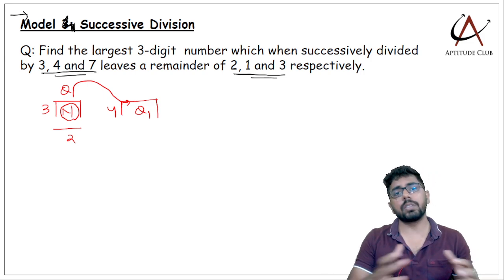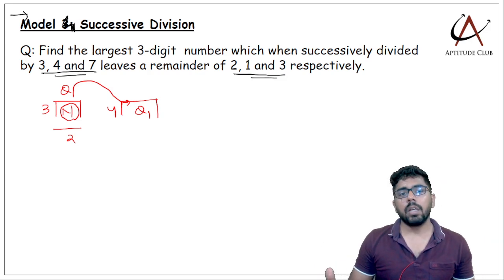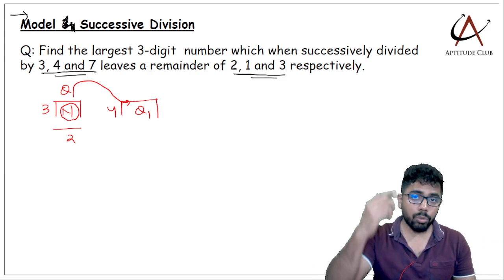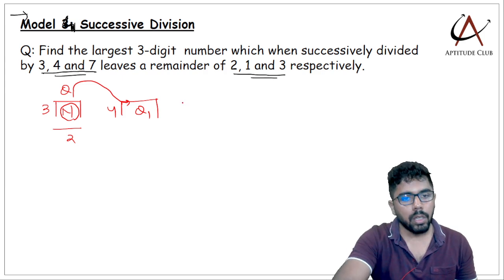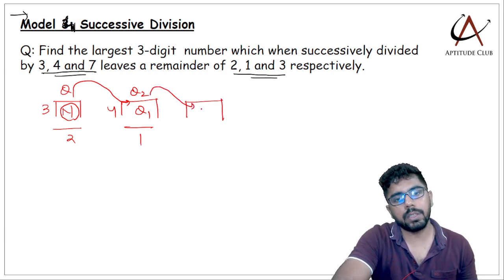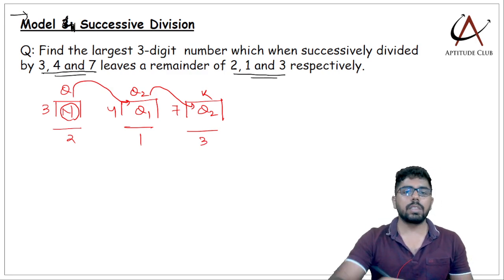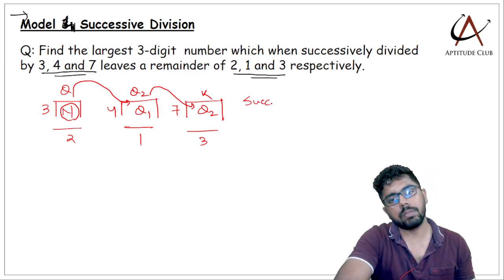In previous models, divisions were independent. N divided by 3, n divided by 4, n divided by 7. But here n divided by 3, the quotient is next divided by 4. Let us say the quotient now is q2, the remainder is 1. In the third step, I will divide the quotient of the previous step. So this is divided by 7. Let's say the quotient is k and the remainder is 3. This is what is called successive division.